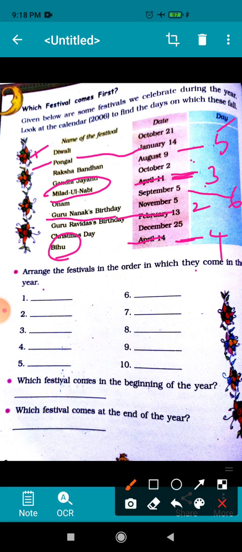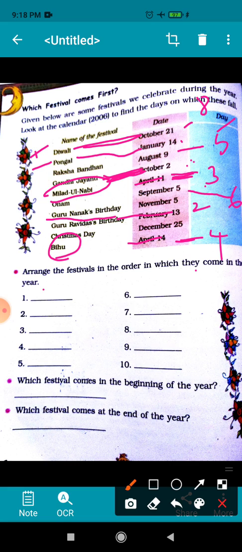Okay, after September, October comes. Here you can see in October two festival comes. One is Gandhi Jayanti and the another is Diwali. Gandhi Jayanti falls on October 2 and Diwali falls on October 21. It means Gandhi Jayanti comes first, so it will get 7th position and Diwali will get 8th position.